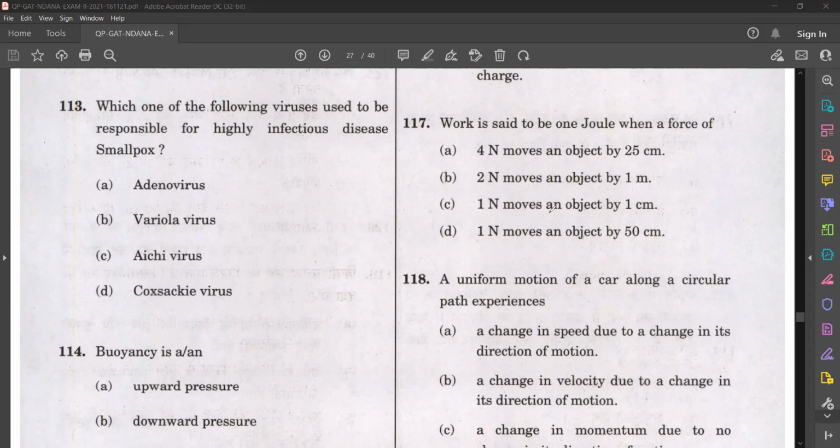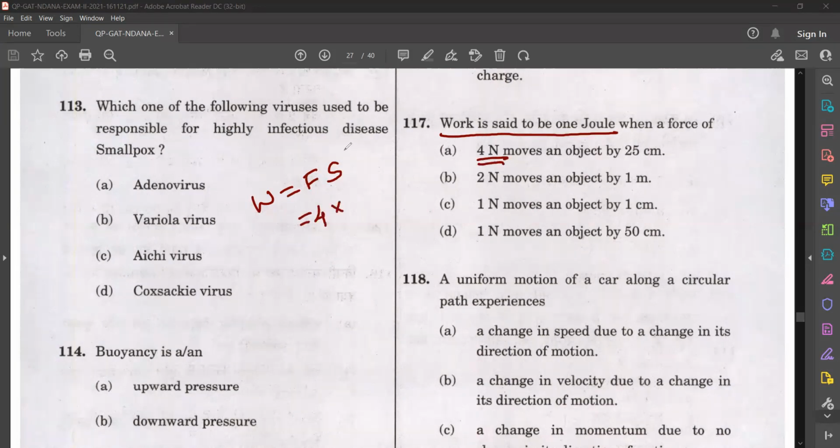Okay, let's see. So we have to find the work, isn't it? Work is 1 joule. So work, we know what is the equation? W equals Fs, isn't it? Force into displacement. So here we have 4 Newton.